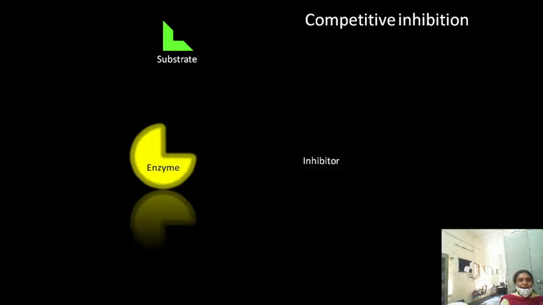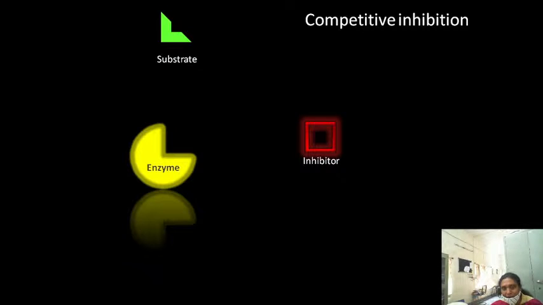But here what happened? In the competitive inhibition, the substrate is there. The inhibitor has structural similarity with the substrate. This is the shape of the substrate, this is the shape of the inhibitor. Normally, if the inhibitor is not there, what will happen?